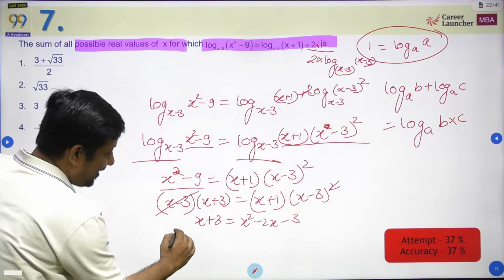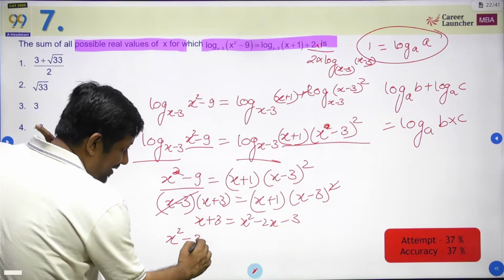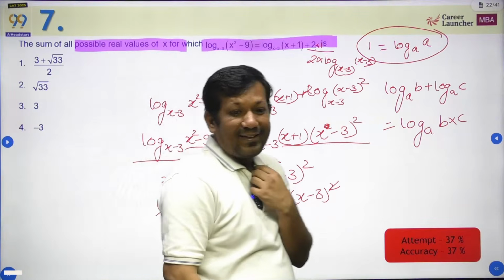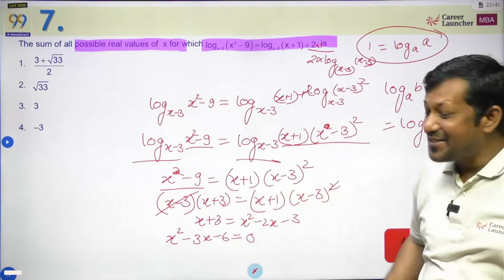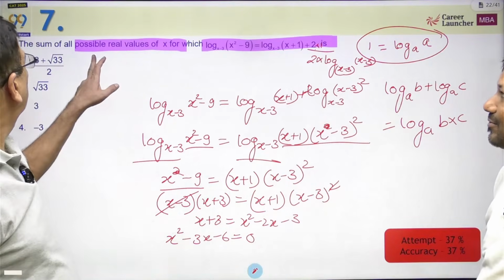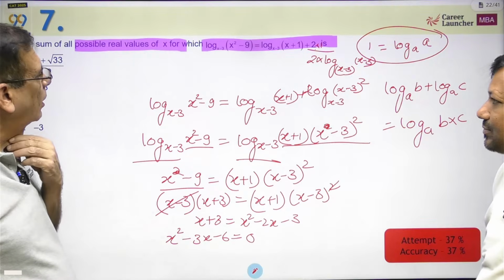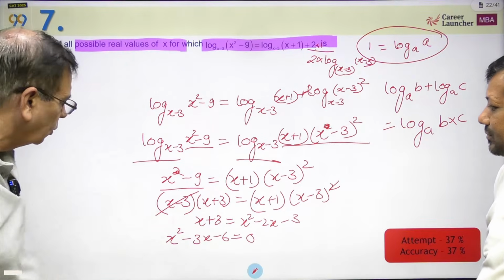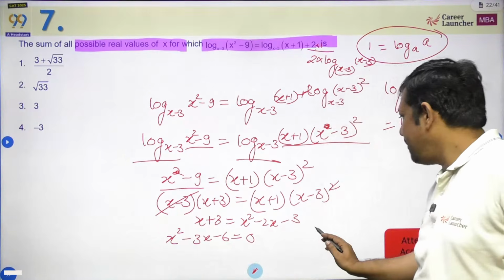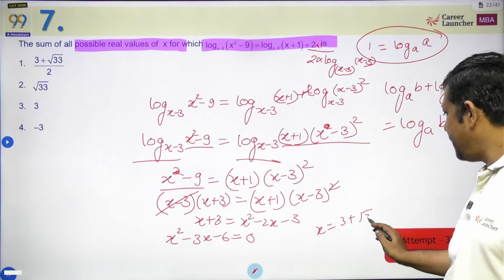I am going to get x square minus 3x minus 6, and that's equal to 0. This is the real solution. Okay, we have come this far. Now you need to find the sum of possible values of x, for which this expression is going to hold. So what does x come out to be? Here I am going to get x equal to 3 plus minus root 33, by 2.